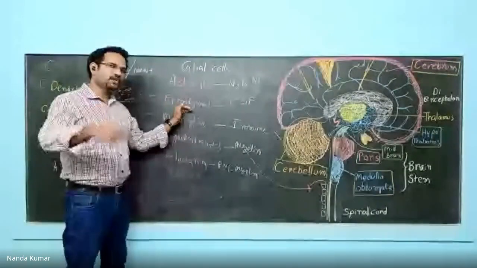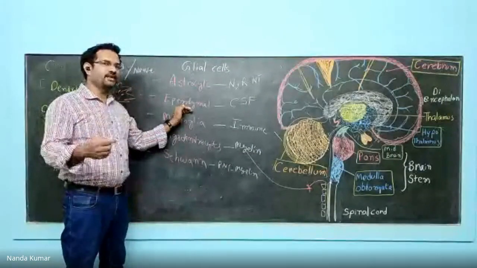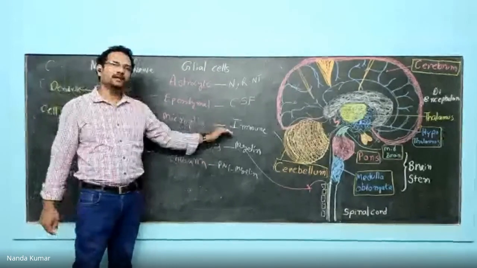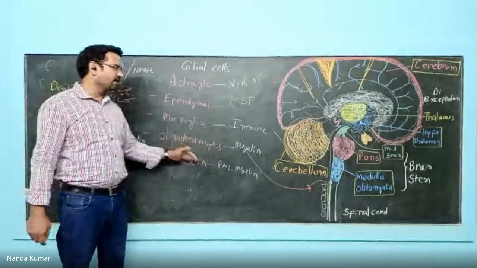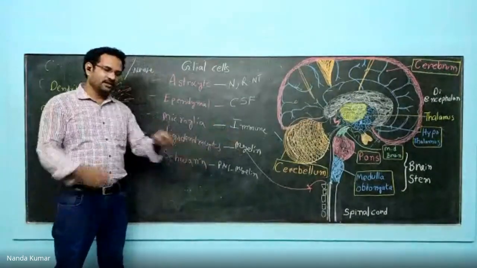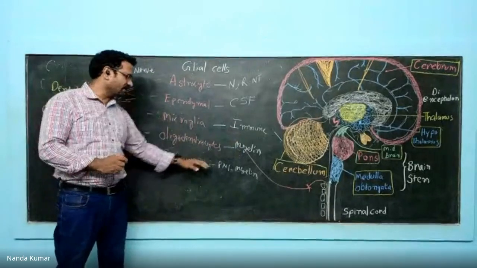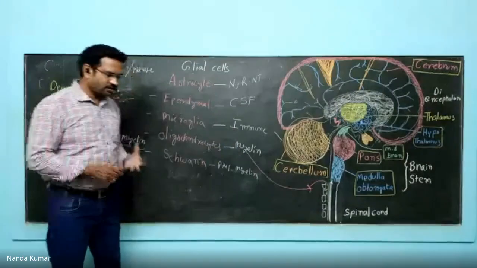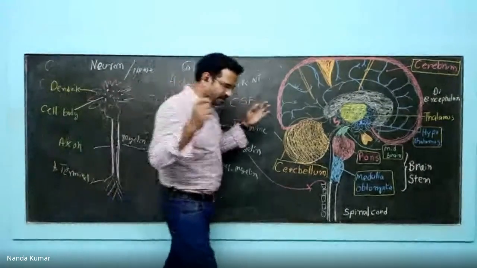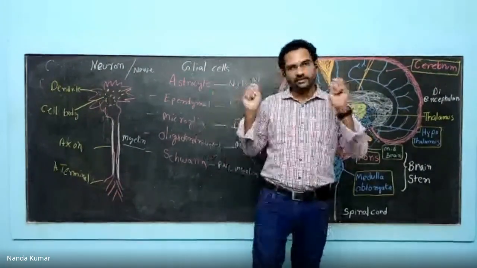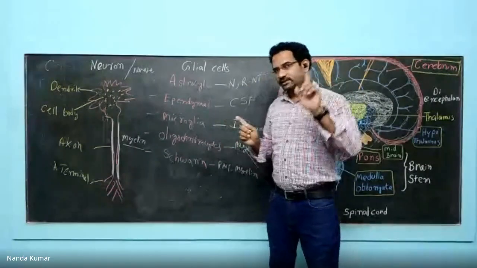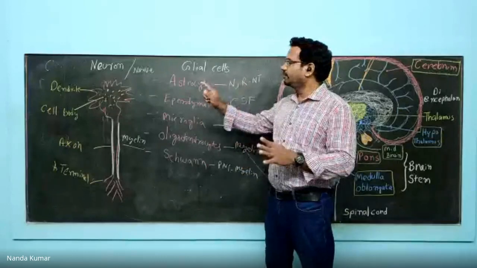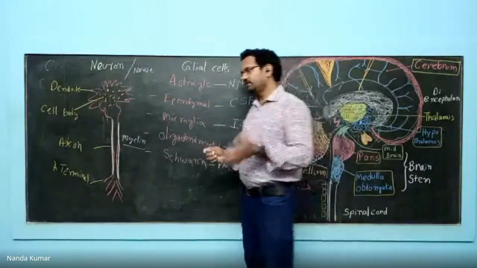Ependymal cells, in combination with the ventricles, form cerebrospinal fluid. Microglia are brain immune cells. Oligodendrocytes form the myelin sheath for the central nervous system, whereas Schwann cells form the myelin sheath for the peripheral nervous system. Because of this myelin presence, the brain, the CNS, has 70% lipid. That 70% lipid is because of this myelin and a lot of fat bodies. So this is about neurons and glial cells. Next.